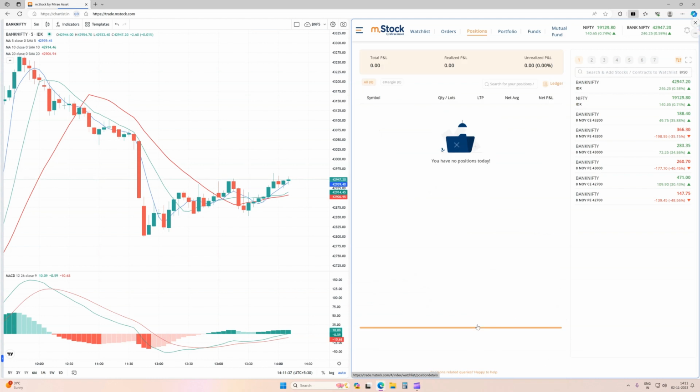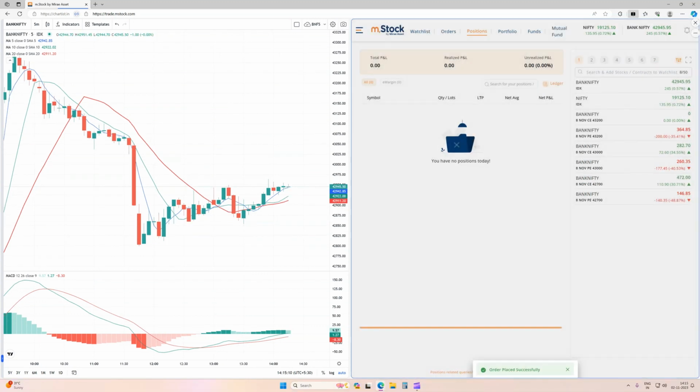So let's go to position. We don't have any position, so I'm planning to enter into the 43,200 call option, which is currently trading at 187 or 188. You can see MACD is trying to cross the 0 level. Its value currently is minus 0.16 or 0.13, and price is trying to sustain above all these moving averages and crossing the recent high of